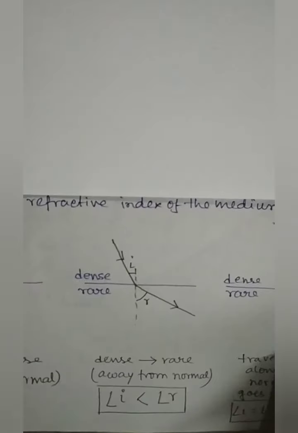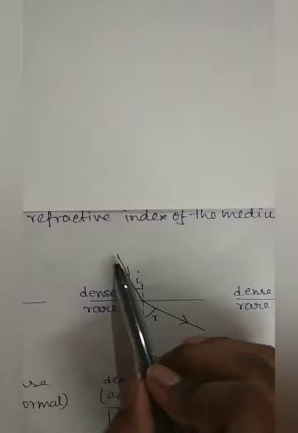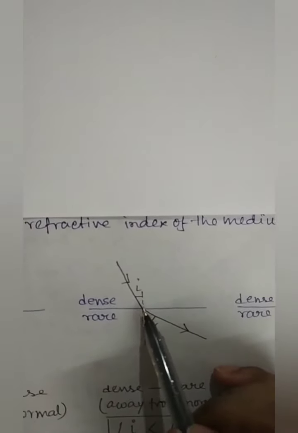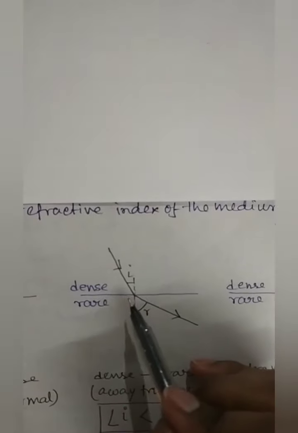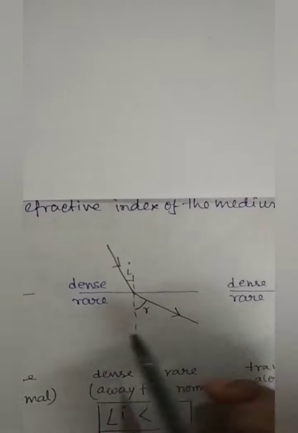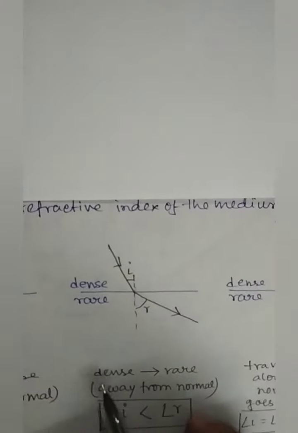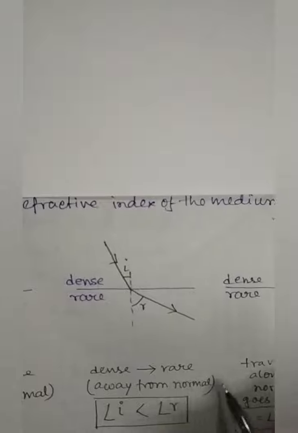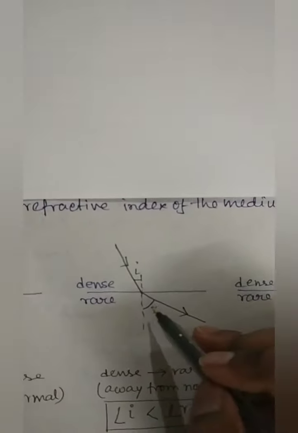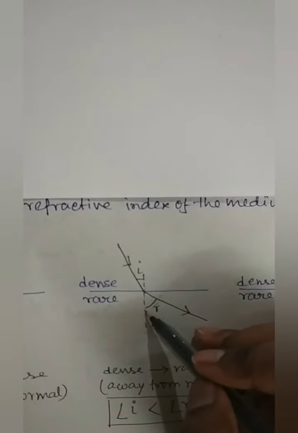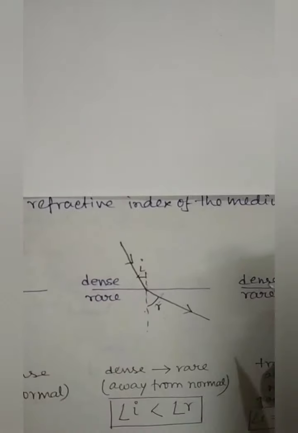Okay, next case, case number 2. In this case, we will see that when an incident ray is passing from a denser medium to a rarer medium, what happens? So when it passes from a denser medium to a rarer medium, the refracted ray moves away from the normal. So from dense to rare, away from normal. Here angle I is less than angle R. So here angle R, or the angle of refraction, is greater than angle of incidence.